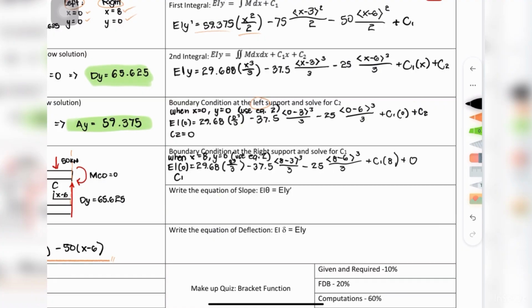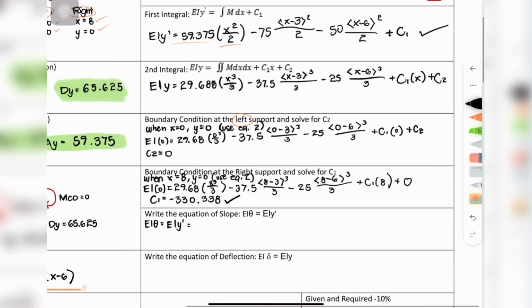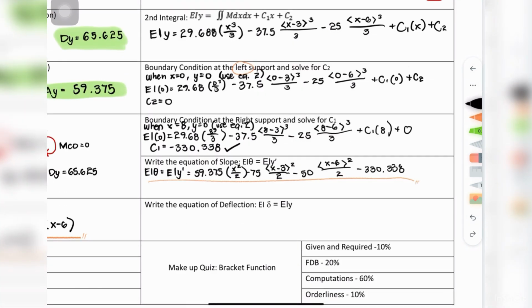With all of that solved, you can finally get the equations for angular deflection and flexure rigidity multiplied by the vertical deflection. For the equation of the angular deflection, you simply have to use our first equation, which is the first integral equation, and substitute our value for C1. This gives us 59.375 times x squared over 2 minus 75 times the bracket of x minus 3 squared over 2 minus 50 times the bracket of x minus 6 squared over 2 minus 330.338.